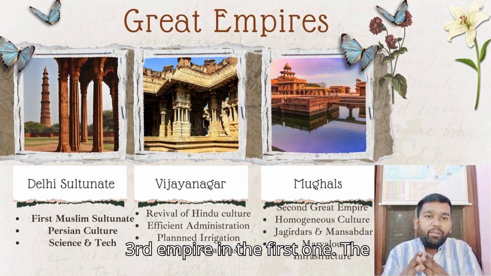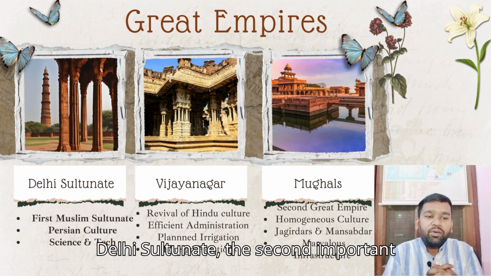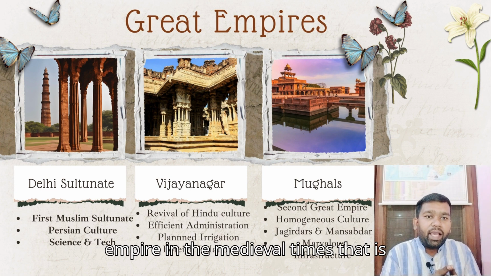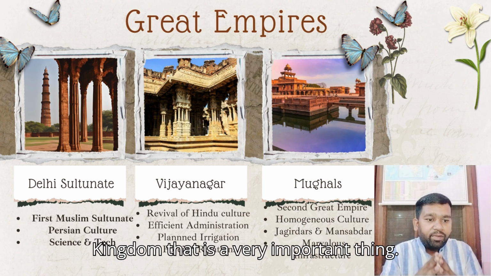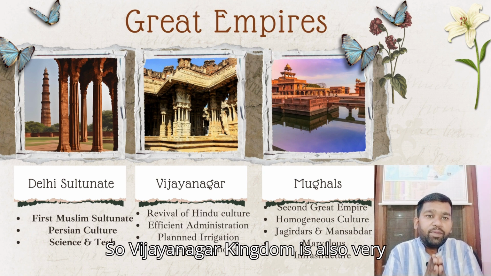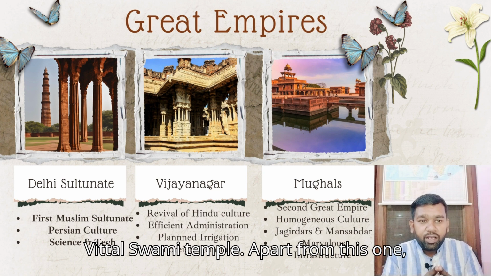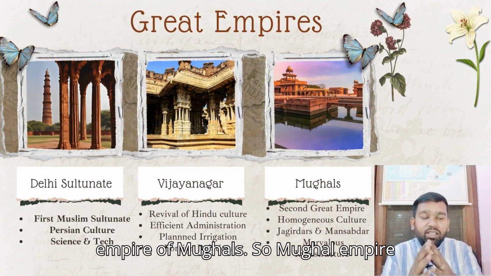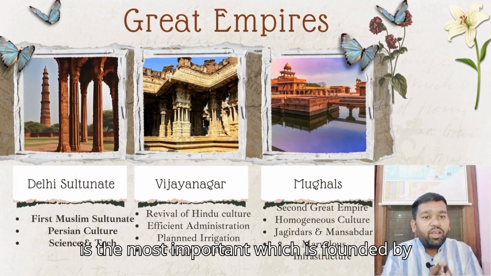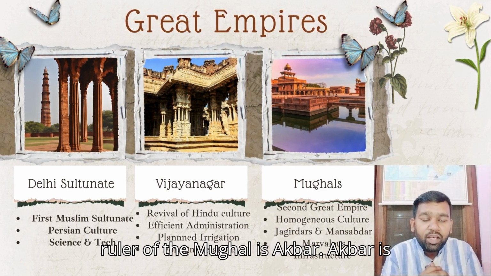The first empire of the medieval time is the Delhi Sultanate. The second important empire in the medieval times is the Vijayanagar kingdom, which is mostly known for the city of Hampi and the Vittala Swami temple. Apart from this, the great empire of medieval India is the Mughal Empire, which was founded by Zahiruddin Babur, but the most celebrated ruler of the Mughals is Akbar.